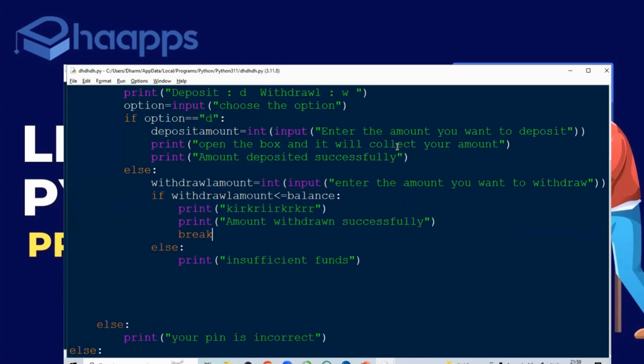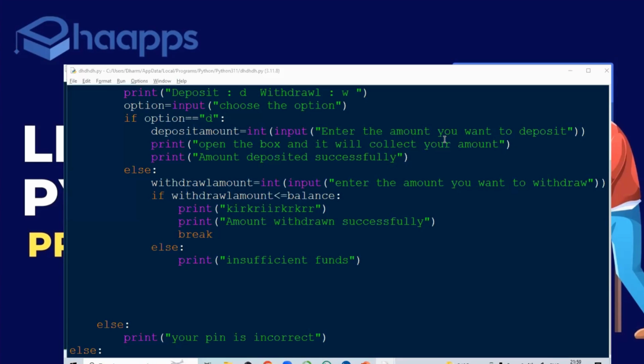Is it clear, everyone? Please confirm. How you can use the break statement? Is it clear, everyone? Break statement: if you want to stop the loop execution, go with the break statement. Okay. Right?